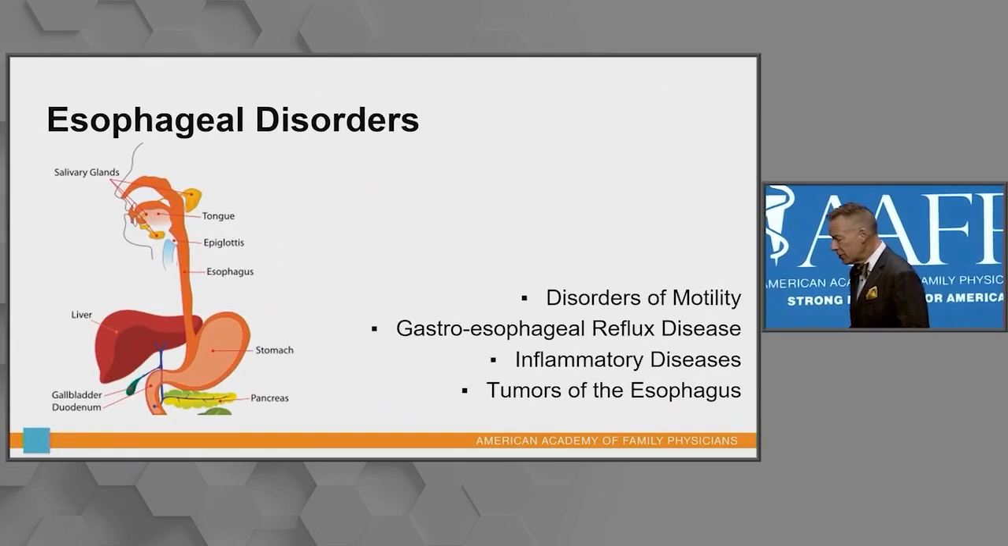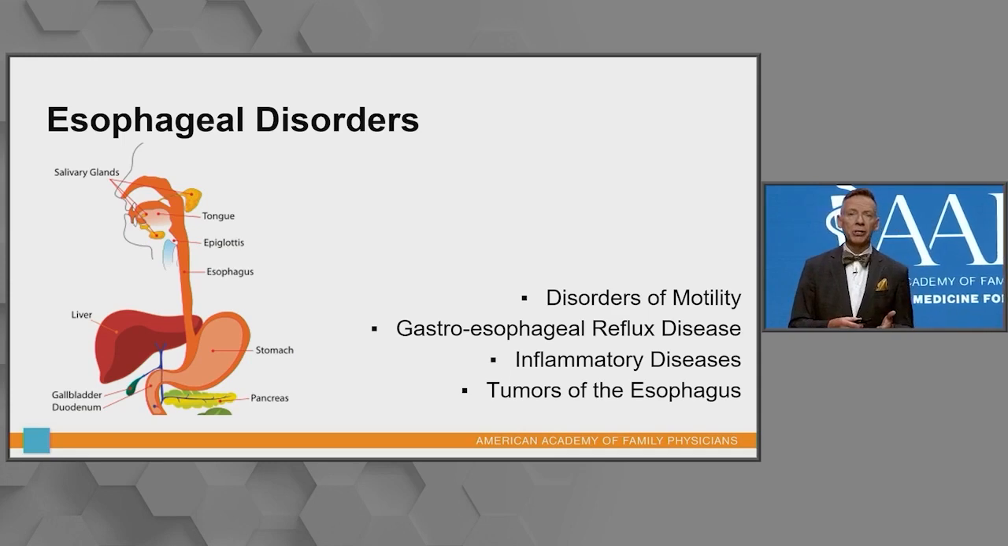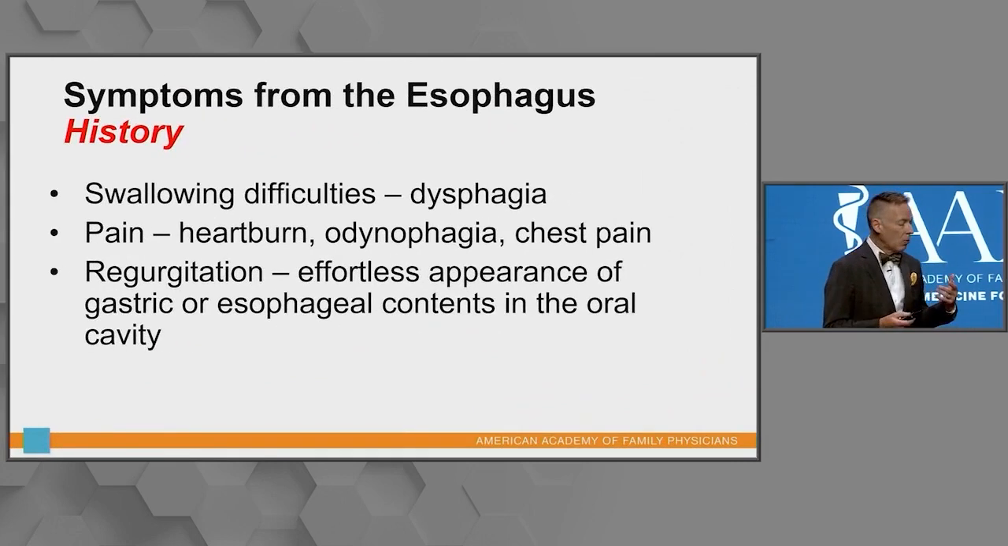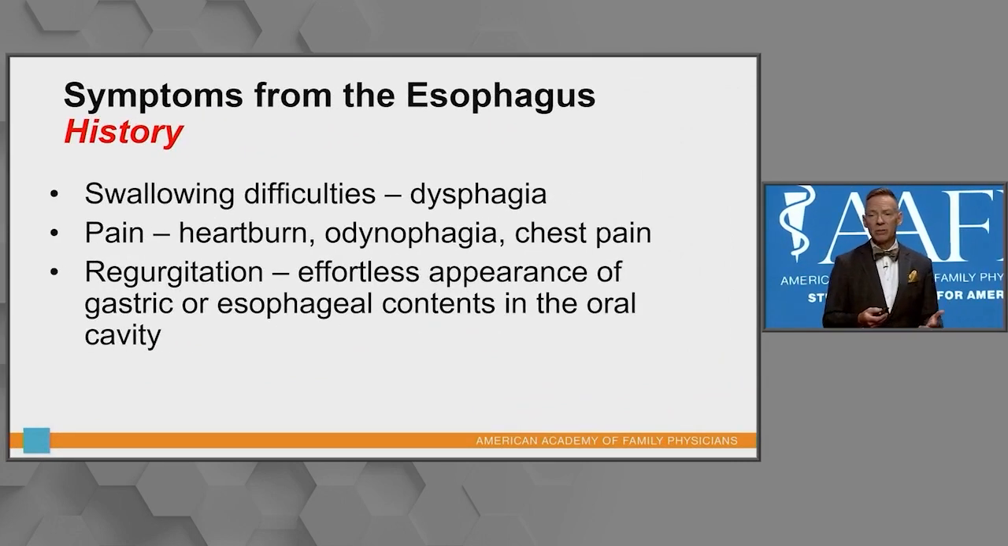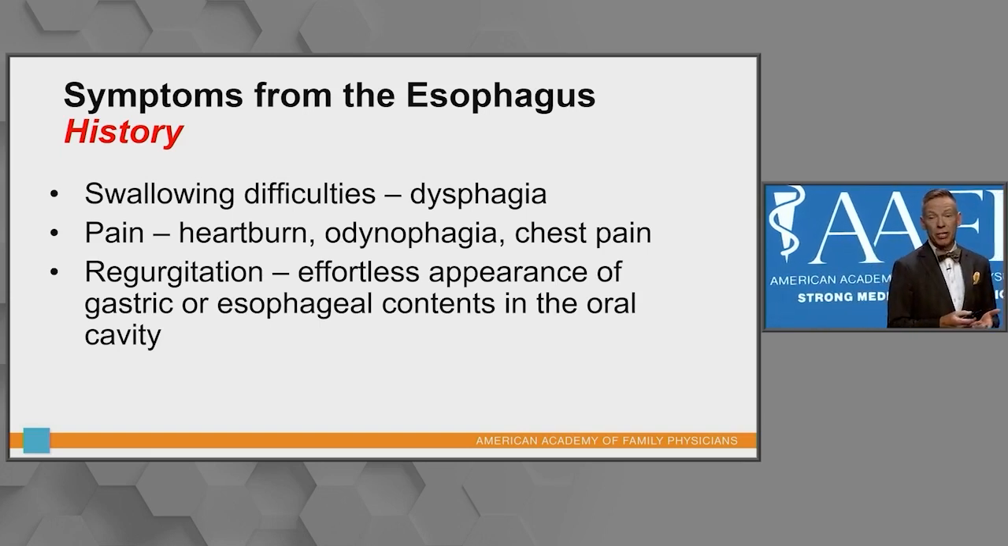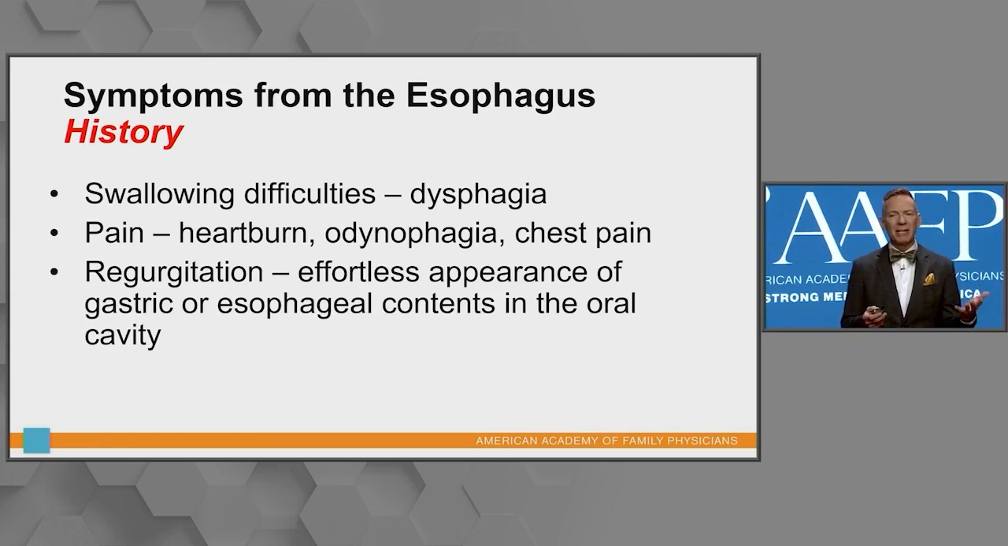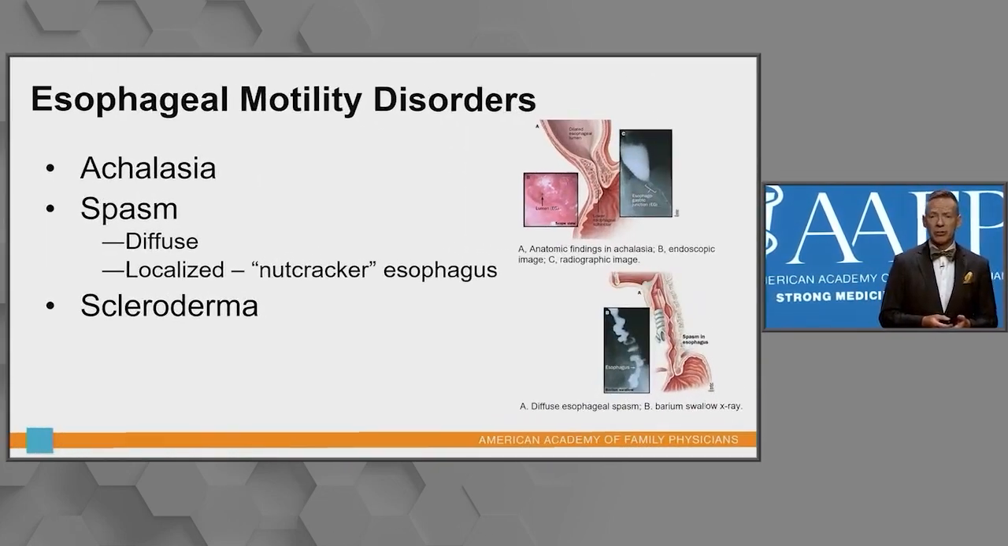So if we look at esophageal disorders, we've either got a motility issue, a reflux issue, an inflammatory issue, or a tumor. Those are the only four things. When we look at signs and symptoms: dysphagia, odynophagia, perhaps chest pain, and regurgitation. Those are the big symptoms we want to get from the history.